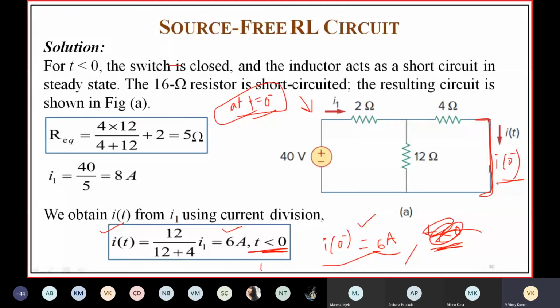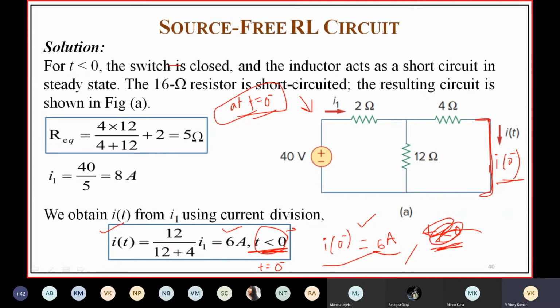But mentioning t less than 0 means here we consider steady state. Actually it is at t is equal to 0 minus, by considering steady state only; we will not consider transient state here. So that's why, by considering steady state, we write I of t is equal to 6 amps for t less than 0 instead of writing at t is equal to 0 minus. Okay, we got the initial value I of 0 is equal to 6 amps.